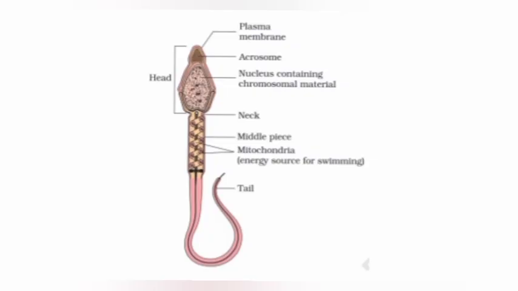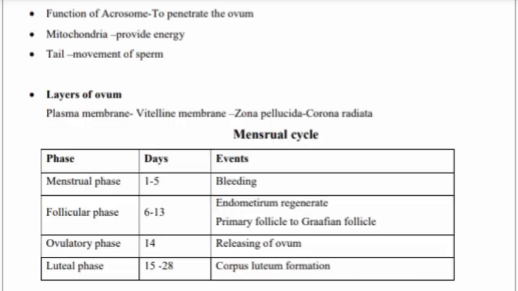Milk conduction in mammary gland: mammary tubule to mammary duct, mammary ampulla, lactiferous duct, TDAL. This is the structure of sperm. Functions of acrosome: to penetrate the ovum. Mitochondria provide energy. Tail, movement of sperm. Layers of ovum: plasma membrane, vitelline membrane, zona pellucida, corona radiata.